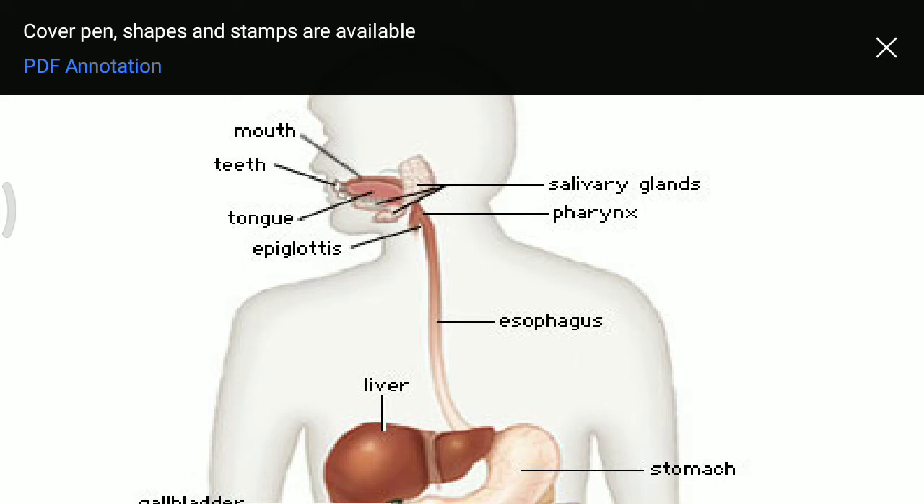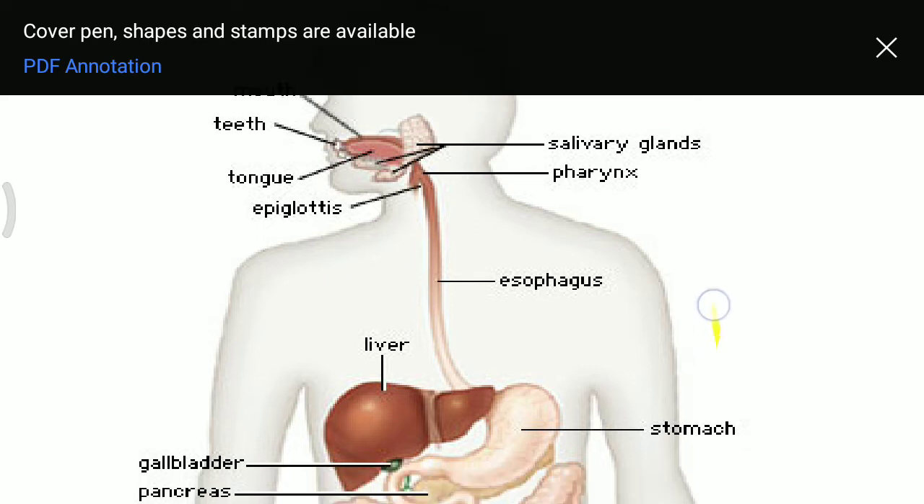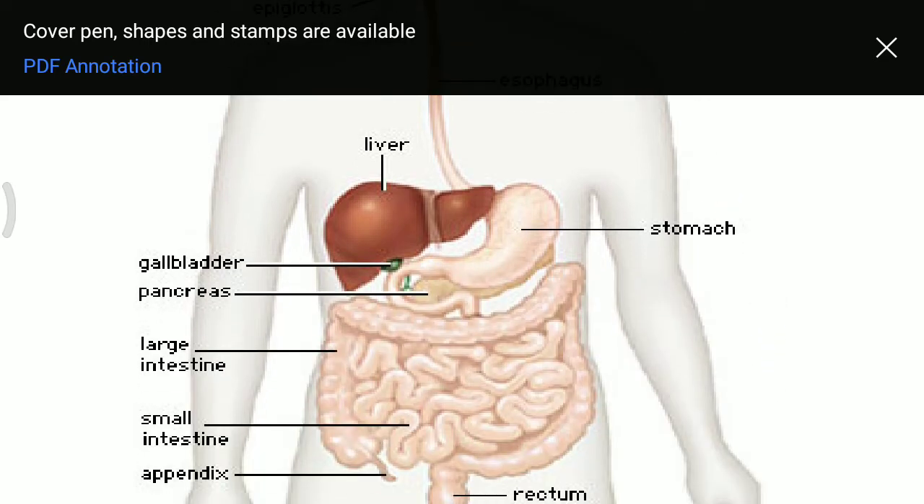Now, the mouth opens into a cavity-like structure known as the buccal cavity, which contains teeth and tongue. There are several specific functions of teeth and tongue which you have to study later on. This buccal cavity opens into another pipe-like structure which is known as the esophagus. The esophagus opens into the bag-like structure known as the stomach.